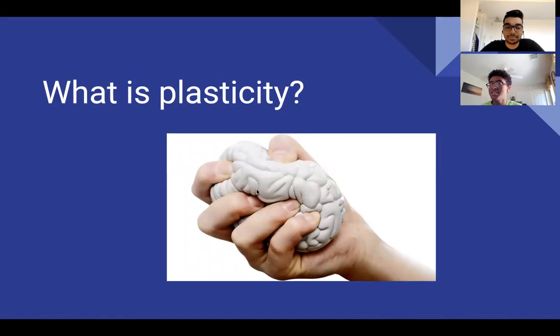So what is plasticity, right? Neuroplasticity, also known as neural plasticity or brain plasticity, is the ability of neural networks in the brain to change through growth and reorganization. These changes range from individual neuron pathways making new connections to systematic adjustments like cortical remapping.